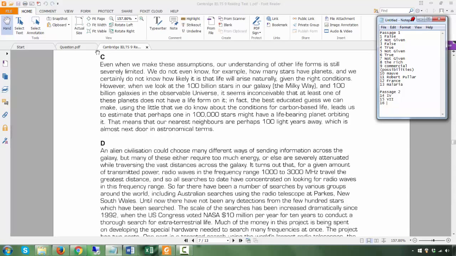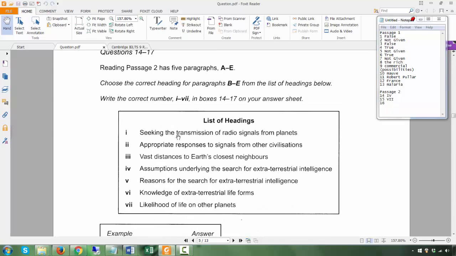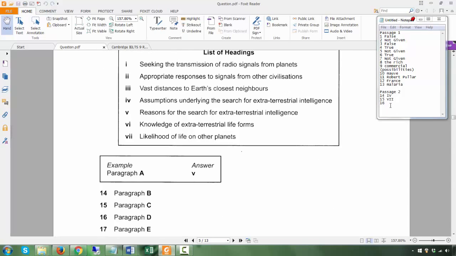Okay, next 16, paragraph D, and the answer is 1. 1 is seeking the transmission of radio signals from planets. Seeking the transmission of radio signals from planets. All right.